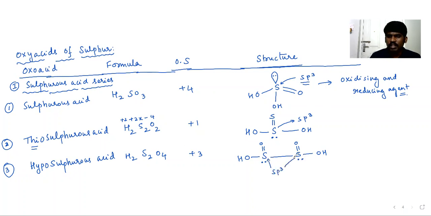This is H2S2O4, hyposulfurous acid. Sulfurous is H2SO3, thiosulfurous is H2S2O2, hyposulfurous is H2S2O4.